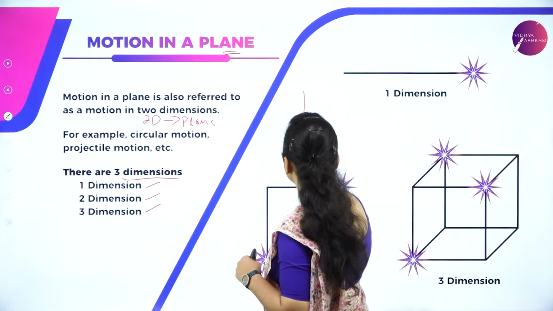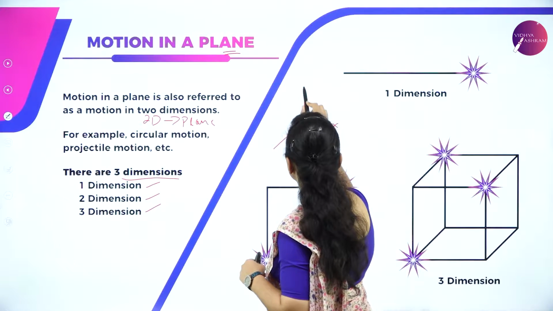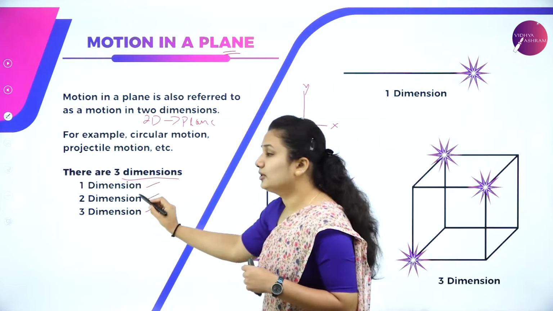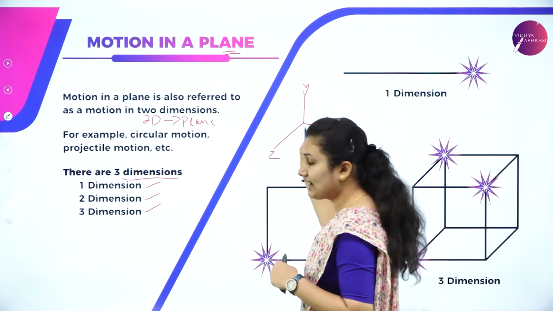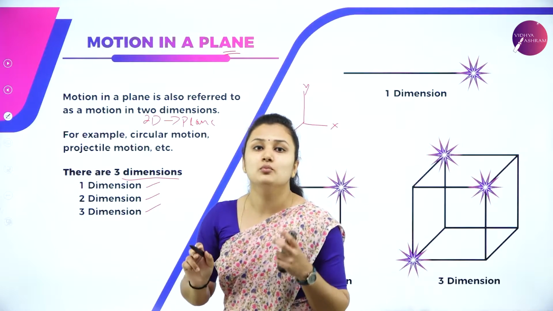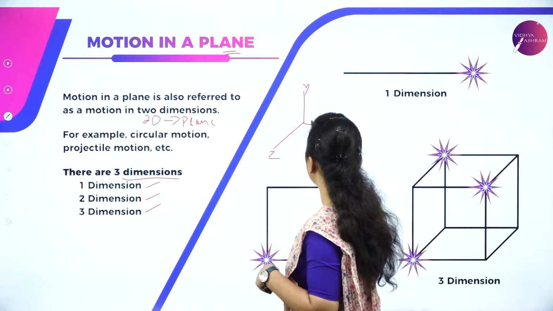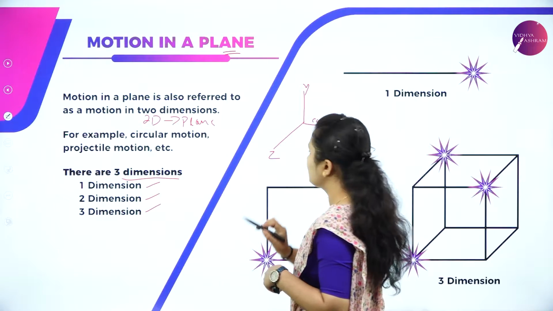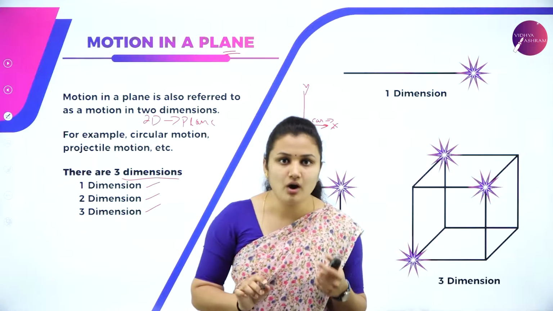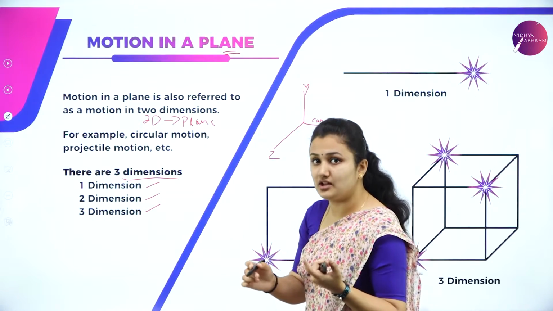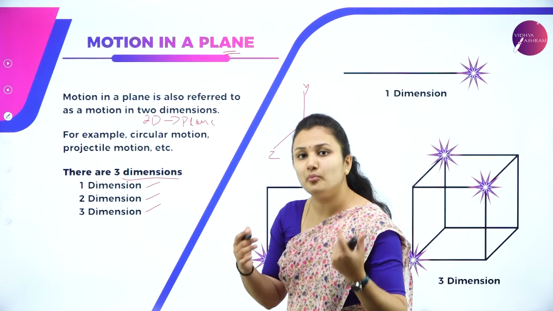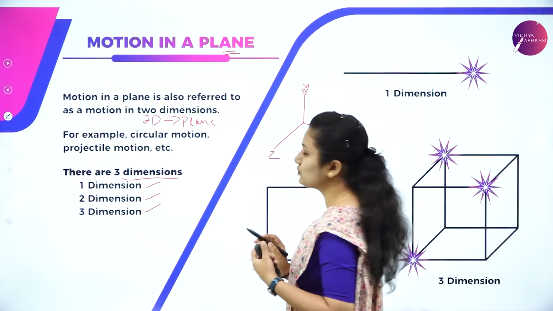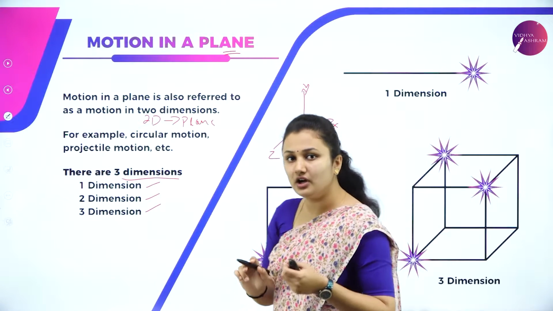For example, we have the X, Y, Z coordinate system. When we talk about one dimension, only one axis of coordinate describes the motion of the object. For example, a car moving along X. So only one axis, that is X, is describing the motion of the object. When we talk about two dimensions, we call it motion in a plane. Two axes, X as well as Y, describe the motion of the object.